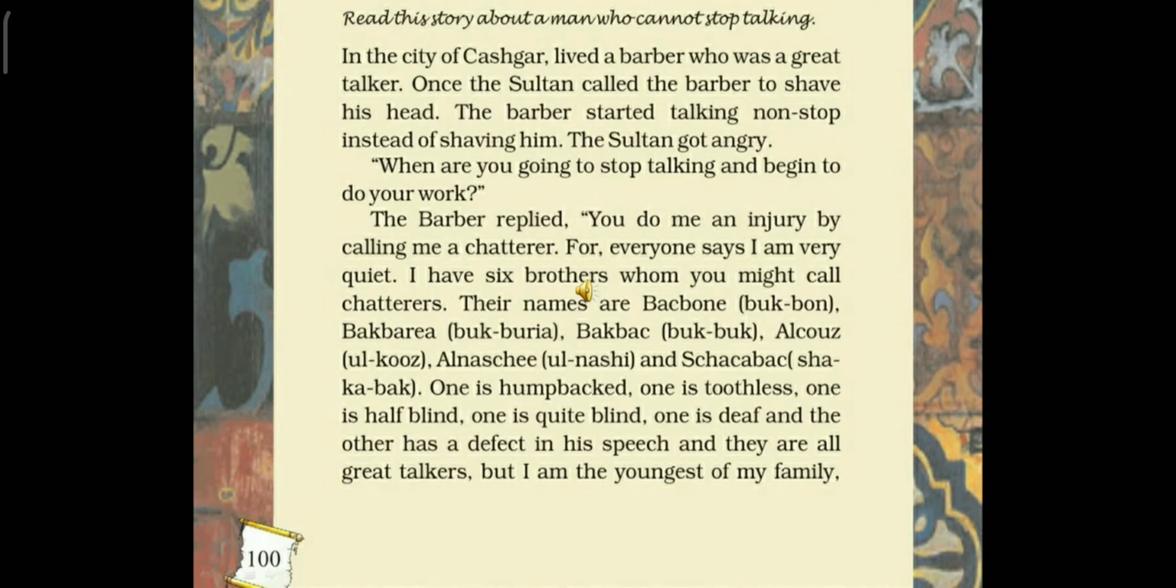Alright students, we have already seen the meaning of the word humpbacked. The next one is toothless. He has no teeth. Another brother is half blind. That means he can see with one eye. One is quite blind. He is almost blind. Another one is deaf. He is unable to hear. And the other one has a defect in his speech, which means that he is unable to talk properly. But all of them are great talkers. And this barber is the youngest in his family.